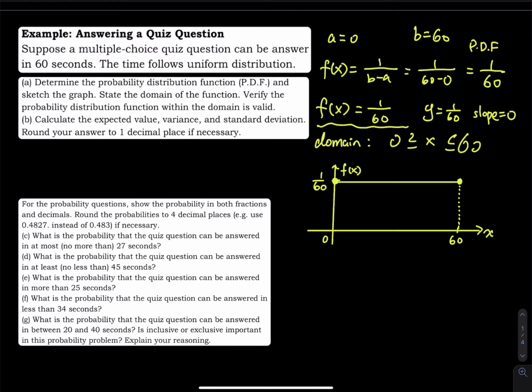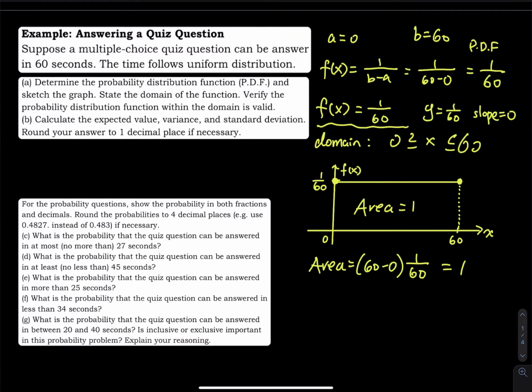Okay, so did I do everything? No, not yet. I have to verify the probability distribution within the domain is valid. So let's do it. What's the area? The area is the base, which is 60 minus 0, times the height, which is the PDF, so 60 times 1 over 60, that is equal to 1. So we know the area is equal to 1. That works just like the table of a discrete random variable. The area of all the probabilities equals 1 in a continuous random variable. The total area under the graph is equal to 1. So that is done for part A.